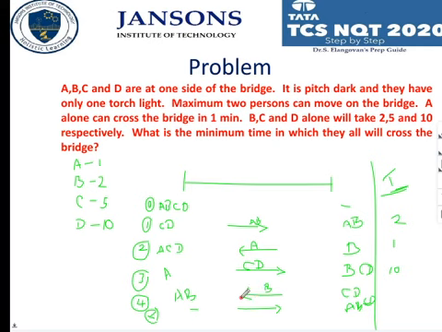B takes 2 minutes to cross the bridge, and A and B again have to come back, so that will take again 2 minutes. So what is the total time required? 10 plus 6 plus 1. So totally 17 minutes are required.